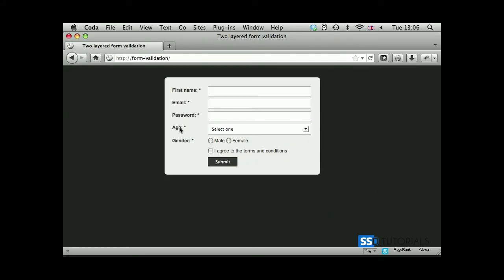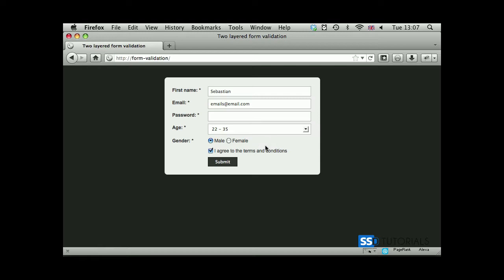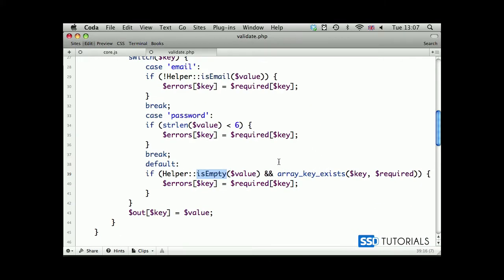Okay, let's go and test our form. Refresh, put in the name, some email, some password, some age, select gender, and agree to terms and conditions. Submit. Hey, our confirmation message is displayed, and obviously the fields which we wanted to display for the purpose of this specific exercise are displayed here as well. So if we refresh now, we know that it's working, and that it's been validated through the JavaScript, but how do we know whether it's been validated through the server? Obviously it's been validated, because otherwise we wouldn't see the confirmation message.